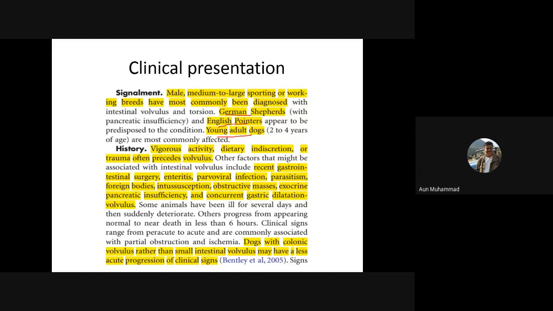So upon history, you will find that the patient mostly had vigorous activity, or is suffering from certain intestinal diseases or chronic intestinal diseases like parasitism, parvoviral infection, enteritis, or a recent history of surgery, like in the cases of GDV, intussusception. So these are the conditions which can be correlated with intestinal torsion or volvulus.